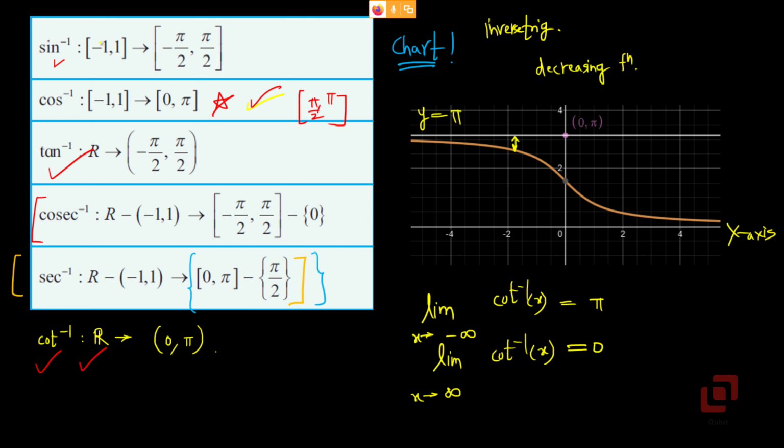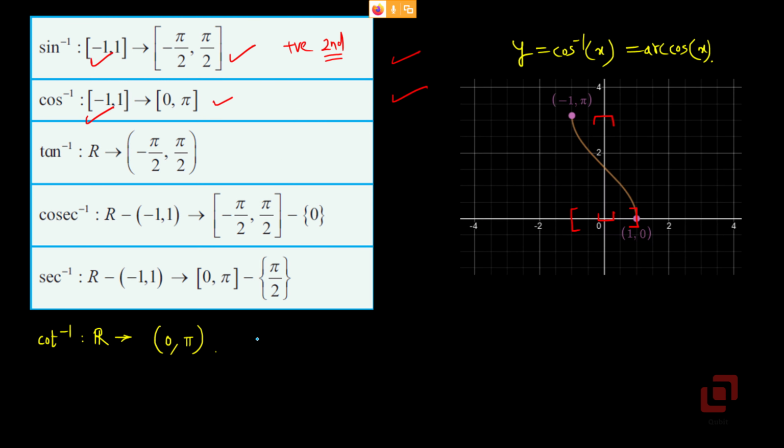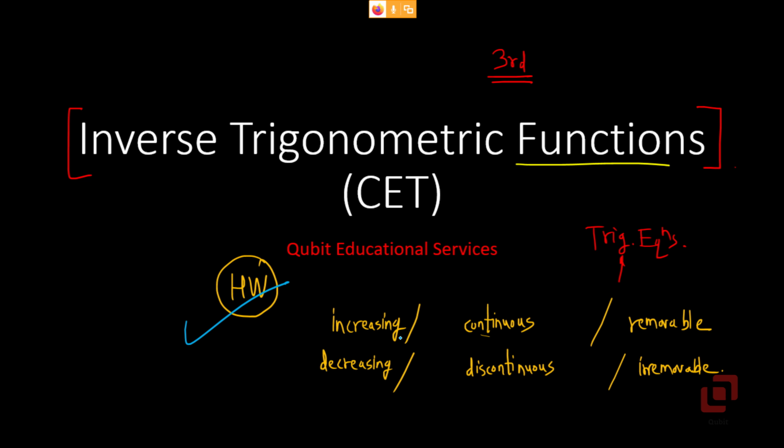They tend to take the range of sine inverse as 0 to pi, the range of tan inverse as closed interval minus pi by 2 to pi by 2, and so on. So this chart is extremely important, and that is the reason why I have given you this homework, to classify each and every inverse trigonometric function into this list, so that it will also help you in calculus.